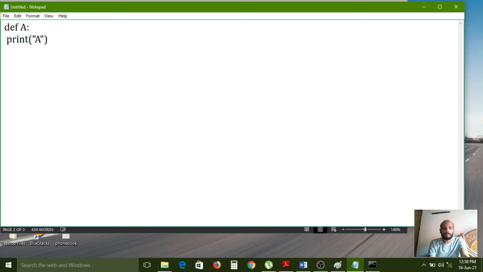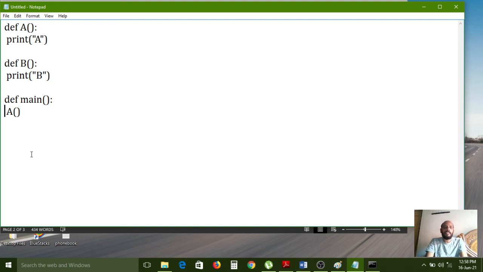Next, definition b, print b. Here, definition main, a of. Carefully observe here the function brackets required.